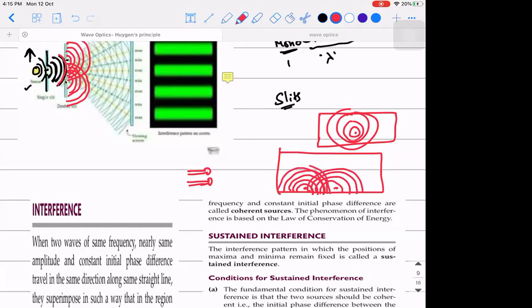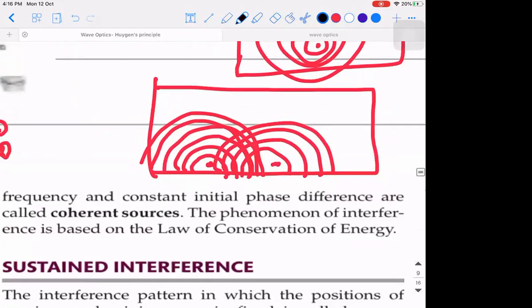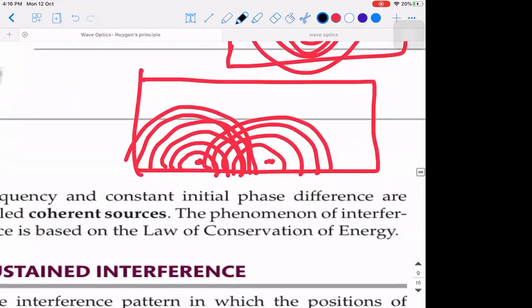Are you able to understand this? If you observe this, if I zoom and show it, what exactly is happening? See, these two ripples are meeting at some points, and there are certain spots where they are not meeting at all. Where they are not meeting, I'm using blue color. See, there's a spot where they didn't meet at all. Are you guys able to understand this?